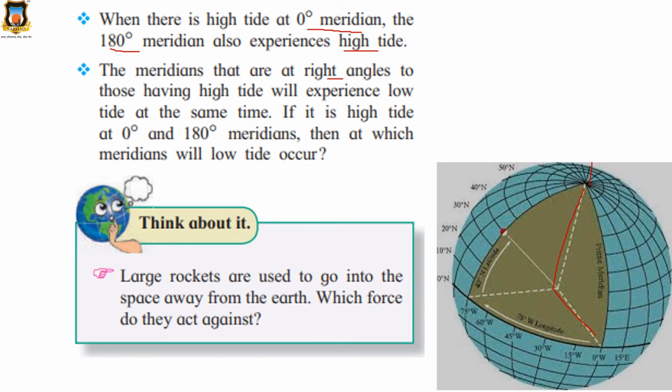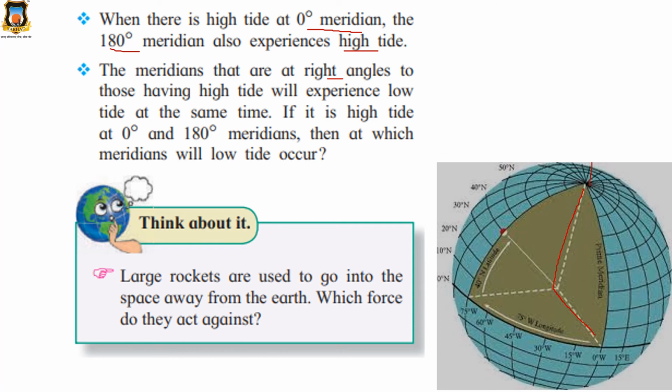Yes. The meridians which are at right angles to those which experience high tide will experience low tide at the same time. Right angle is not opposite. If it is opposite, they will experience the same. If it is high tide, there will be high tide in the opposite meridian. If it is low tide, it will be low tide in the opposite meridian.